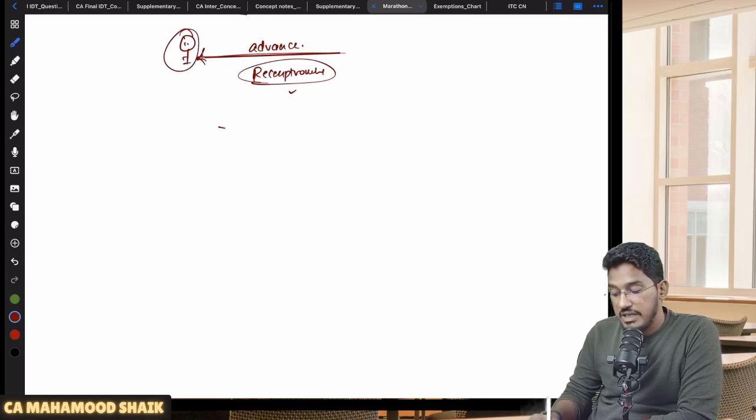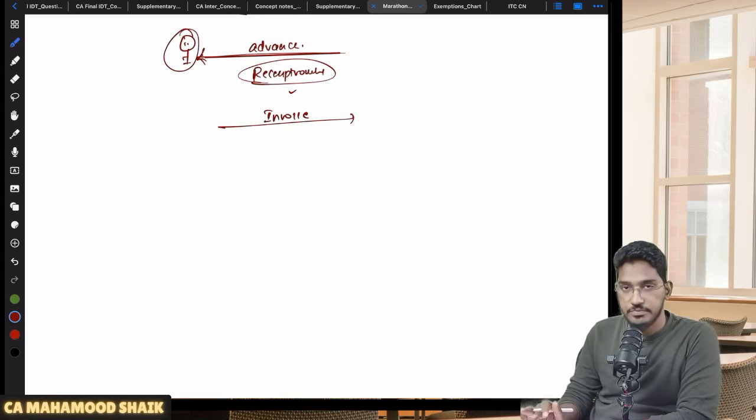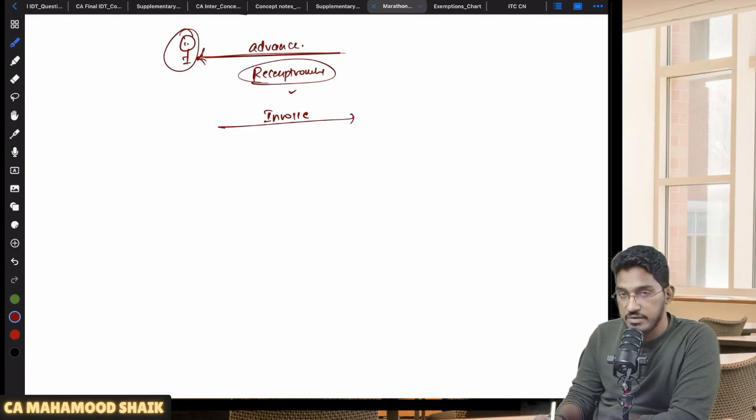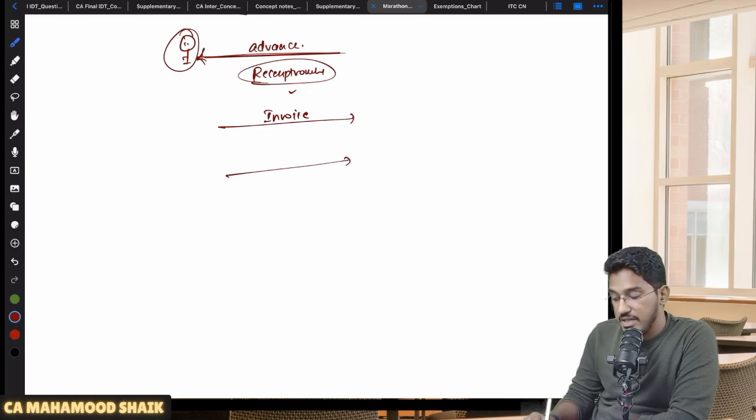Now, after you have collected the advance and given the receipt voucher, two things can happen. Number one, you will make a supply and issue the invoice. The other case is that whatever advance you have collected, thereafter the supply did not materialize and you are giving a refund. So you have collected an advance for a supply, but that supply did not take place.